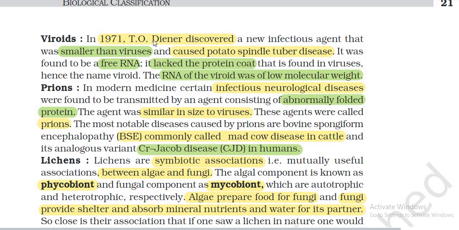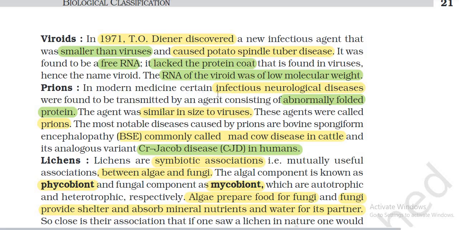Viroid. In 1971, T.O. Diener discovered a new infectious agent that was smaller than a virus and caused potato spindle tuber disease. It was found to be free RNA. It lacked the protein coat that is found in a virus, hence the name viroid. The RNA of the viroid was of low molecular weight.